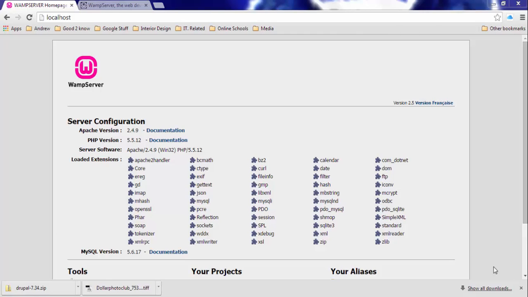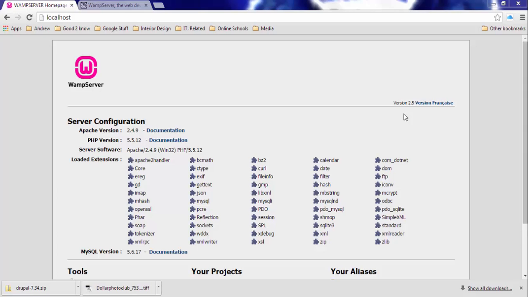Today I'm going to show you how to download Drupal into a WAMP server. I'm using Windows 7 and WAMP server version 2.5. If you don't know your version, that's very easy. Just go into localhost, hit enter, and it will give it to you.